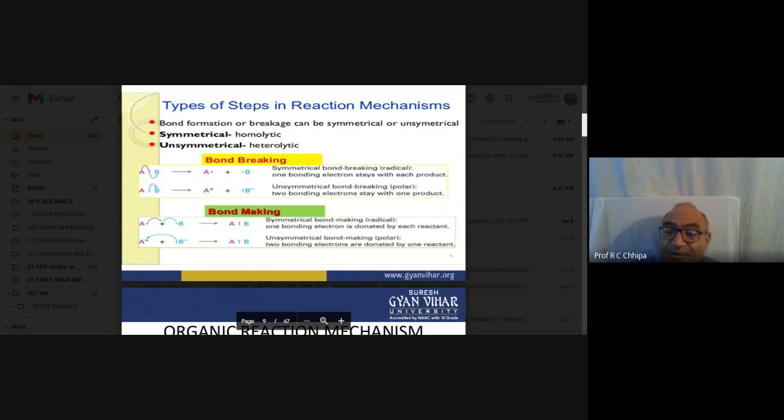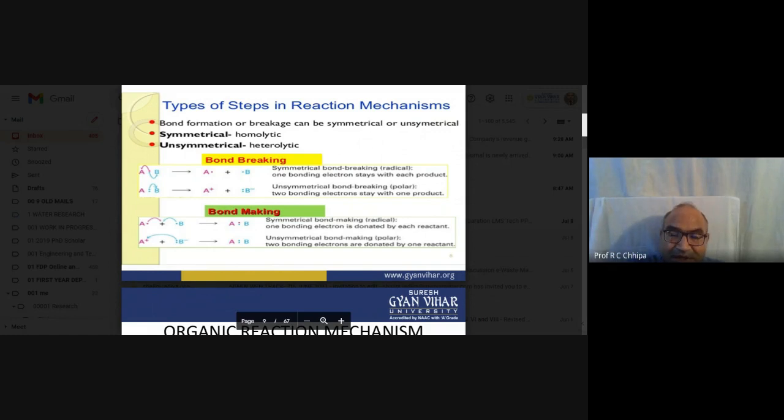Nucleophile means the nucleus loving species. The nucleus has a positive charge, so a nucleophile will have a negative charge because that will be attracted towards the nucleus. In an atom, the nucleus has protons, which carry the positive charge. So the nucleophile is the opposite: a negatively charged species, carbon anion, for example Cl minus. So that is the reaction condition.